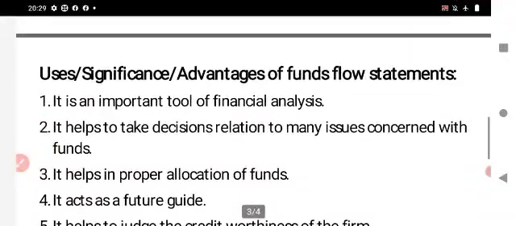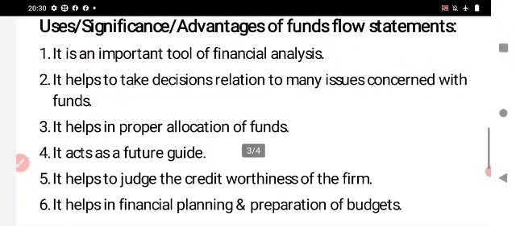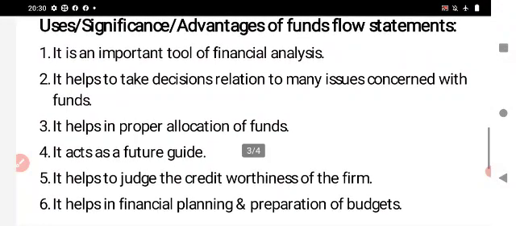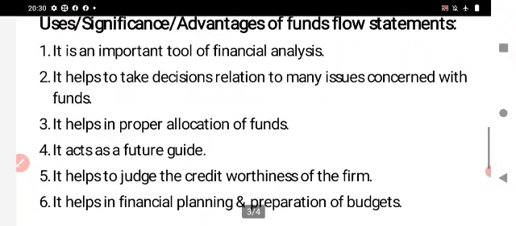The next topic is the uses, significance or advantages of the fund flow statement. The first important advantage is that the fund flow statement is an important tool of financial analysis. It is one of the major tools and techniques of financial statement analysis.